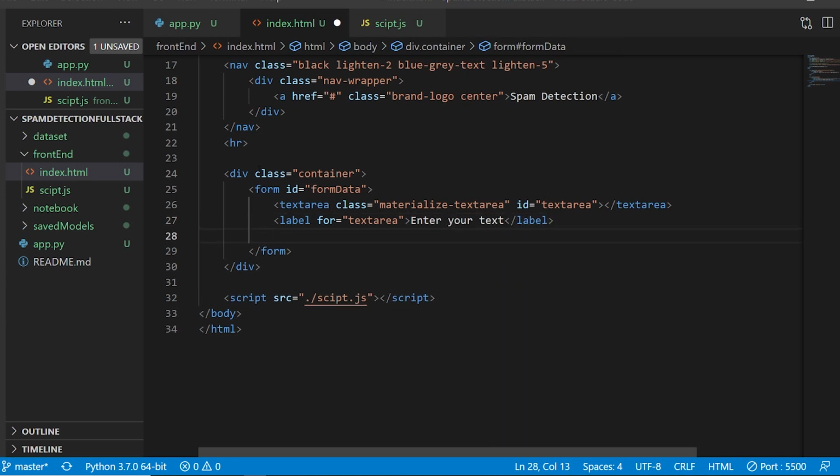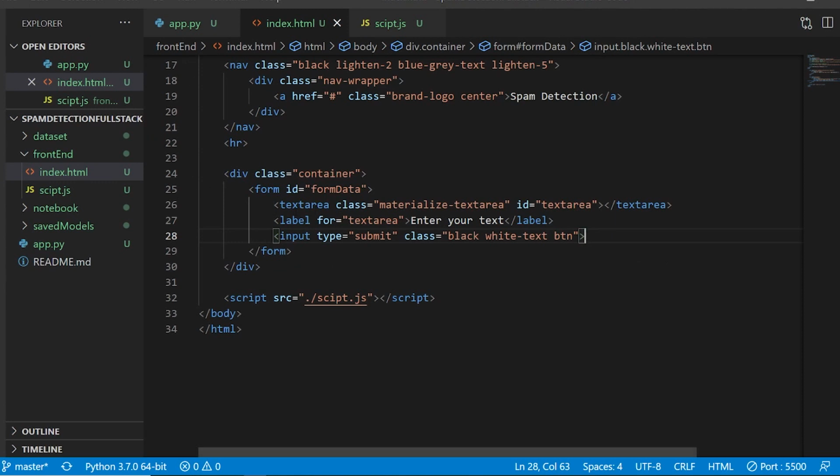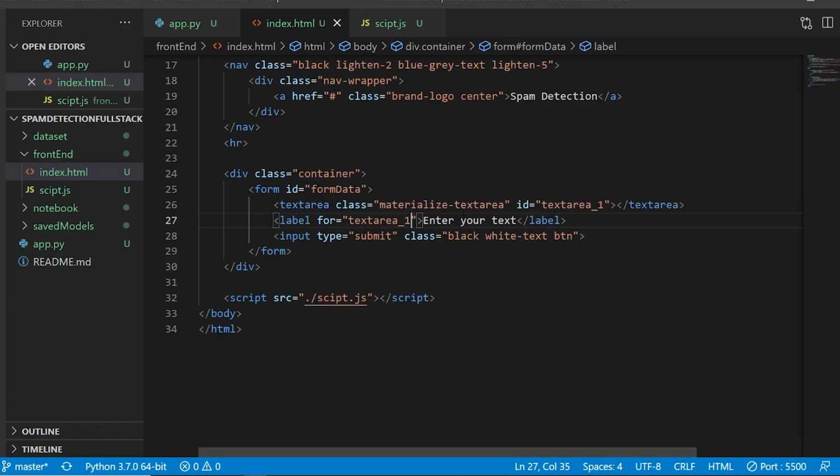And finally we are going to require a button. So I'll say input with the type as submit. I'm sorry, it is submit. And the class I'll be using is black with white text, btn. So this actually says button, and I am done. Now let us check. Okay, so Enter your text is very, very small. So let me head to that. The textarea, I think it won't be coming. I'll add an id of _1 here and here also. Something's wrong; Enter your text is still very, very small.